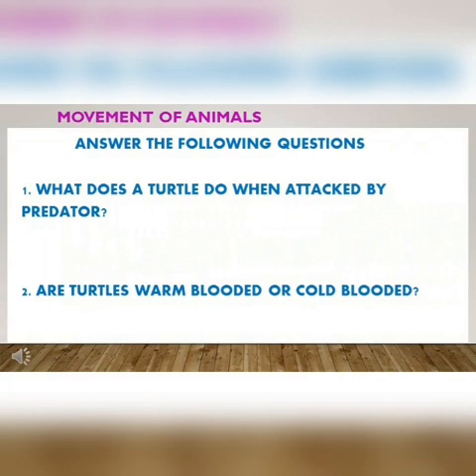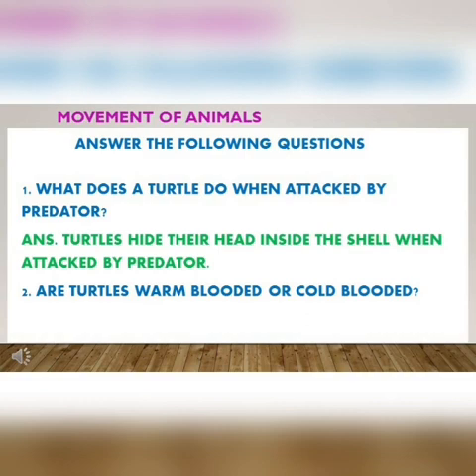Answer the following questions. What does a turtle do when attacked by predator? Turtles hide their head inside the shell when attacked by predator.